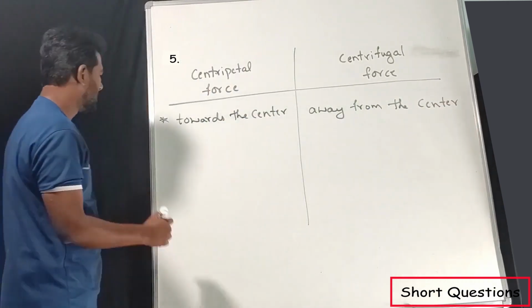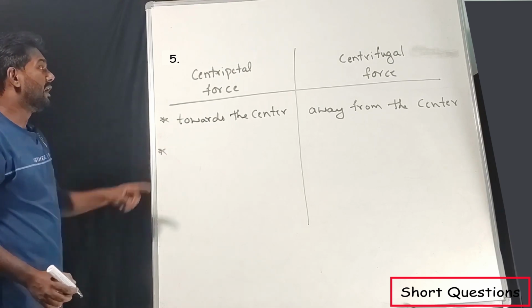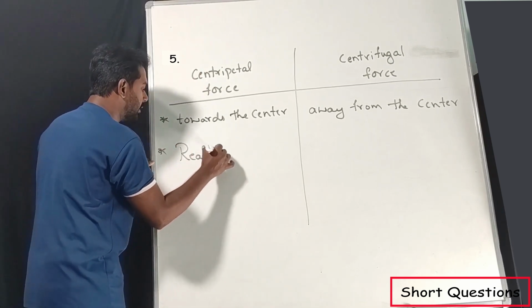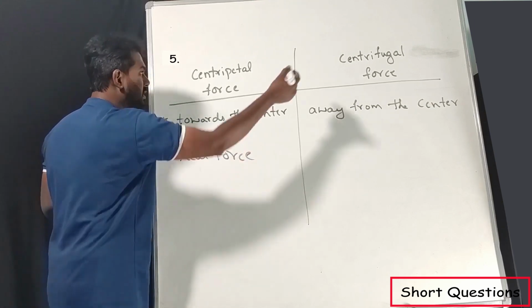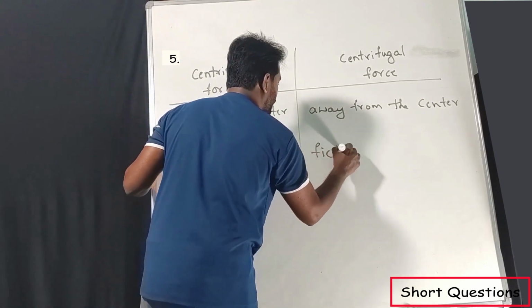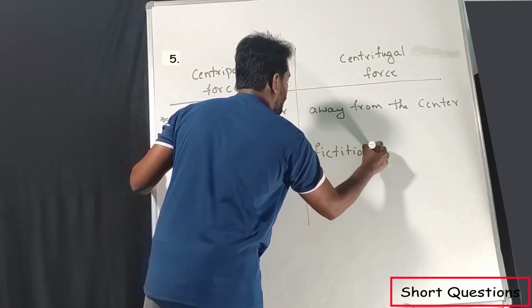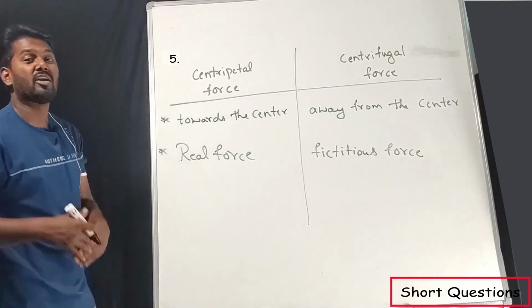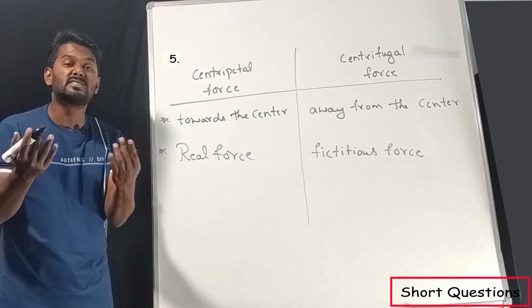Second point, centripetal force is a real force. Centrifugal force will be a fictitious force. What is a fictitious force? Fictitious means it is not real. It is just an assumed force.